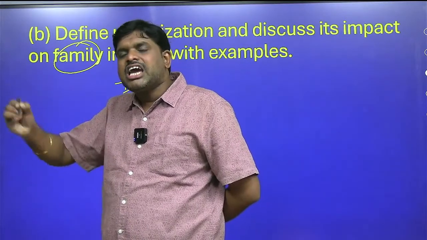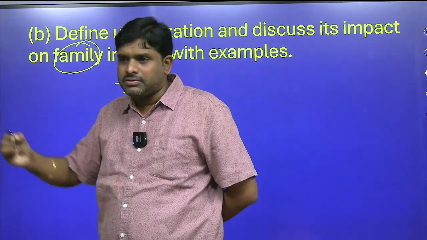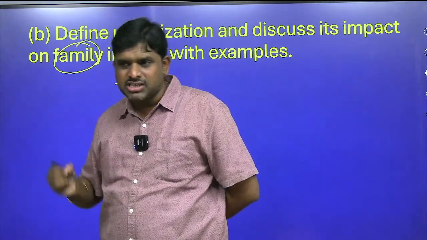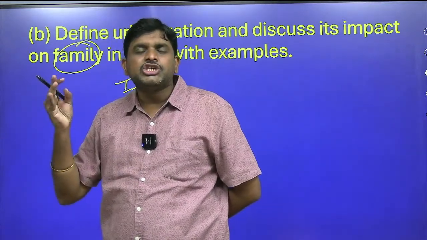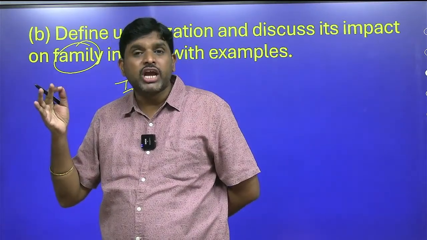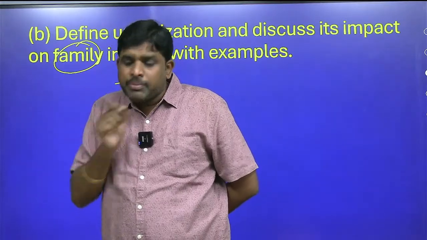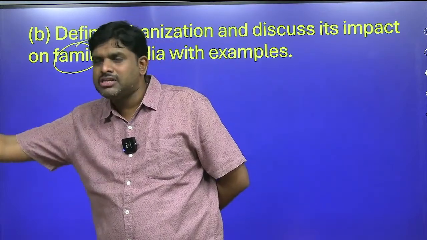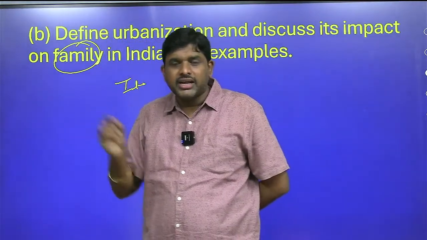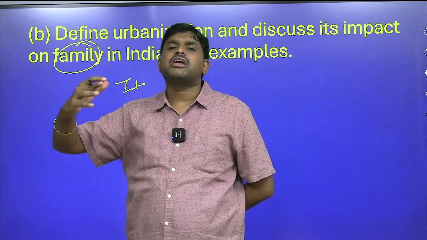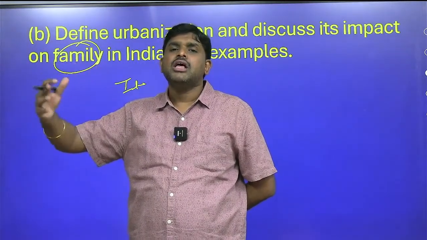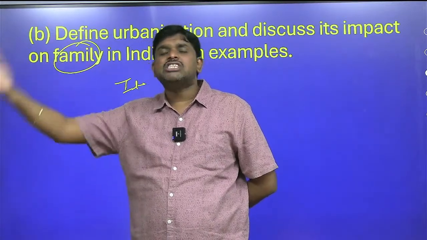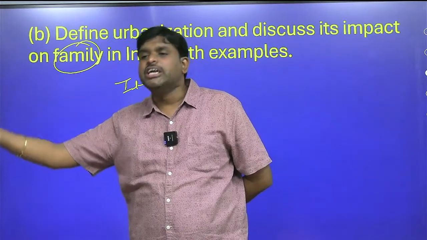the family as a sacred phenomenon is subjected to distortion. There are various factors which are influencing the degeneration of the family system, like industrialization, urbanization, modernization, education, and feminist movements. Full stop. In this, we are going to understand how urbanization is influencing the family system. Now, urbanization as a side heading. Urbanization definition: where the people are migrating from rural areas and settling down in urban areas, because of which the urban area is increasing, not only in India but across the world. Because of this phenomenon, the family system is getting deteriorated.